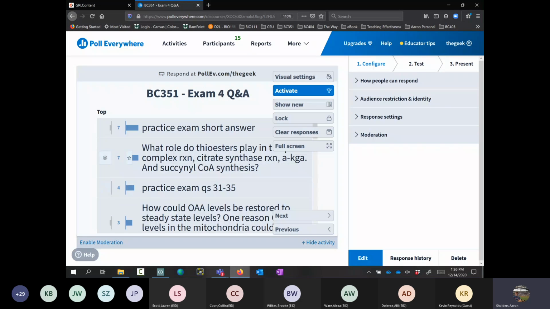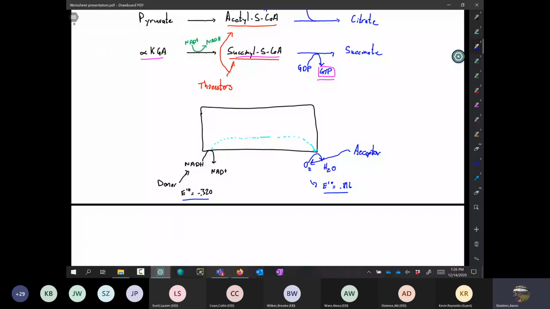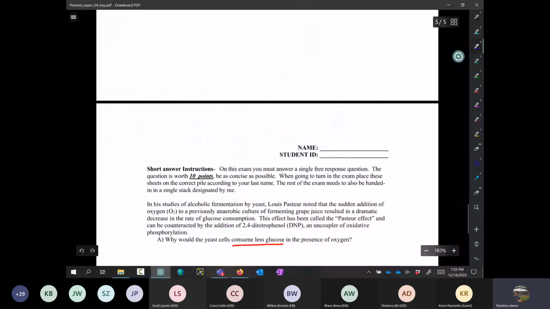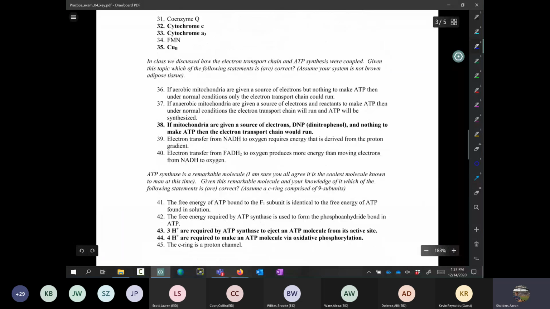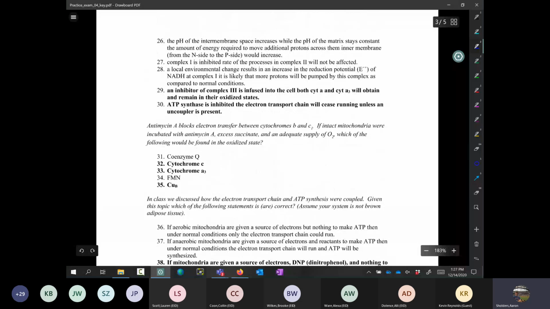We talked about the role of thioesters. Practice exam questions 31 through 35. Let's do that. So it says antimycin A blocks electron transfer between cytochrome b and c1. If intact mitochondria were incubated with antimycin A, excess succinate, and an adequate supply of oxygen, which of the following would be found in the oxidized state?